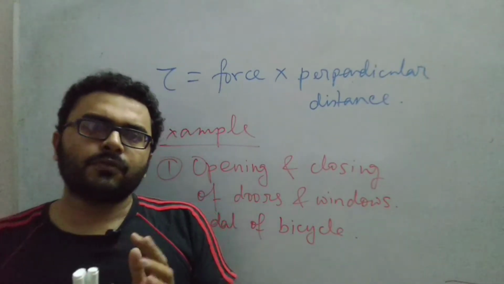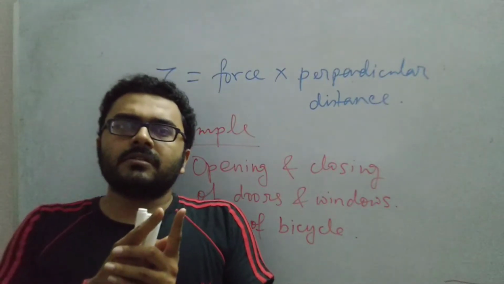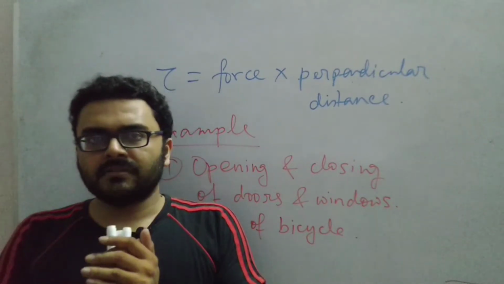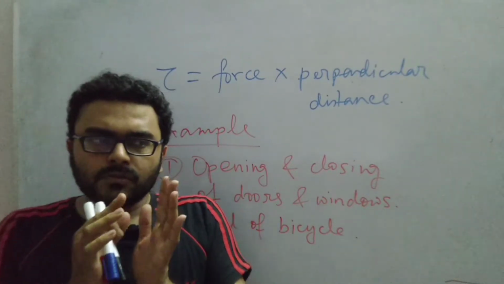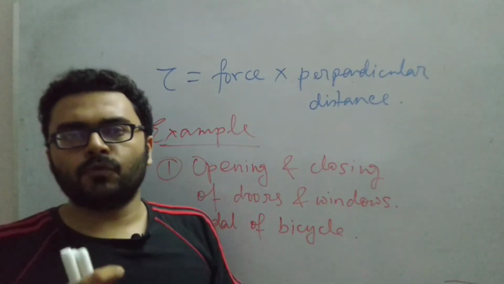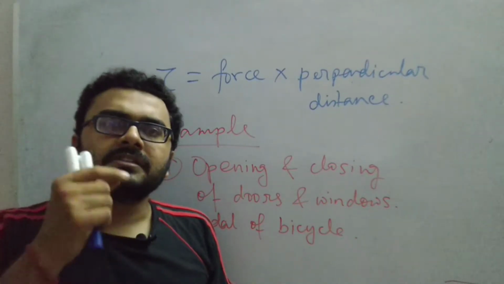In this way, the force that you apply on the pedal is transmitted to the rear wheel through the chain system. So you are actually applying the force at quite a large distance from the axis of rotation.